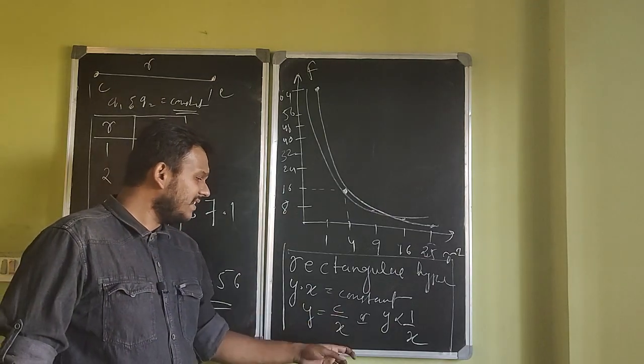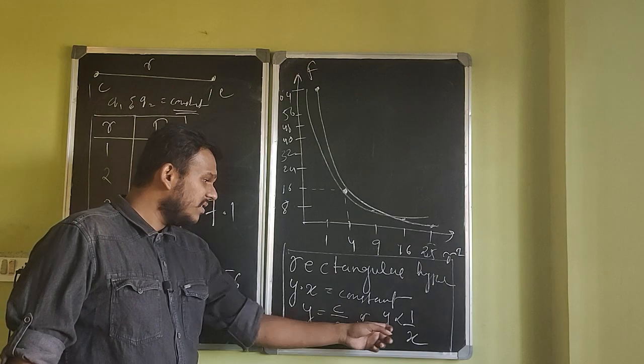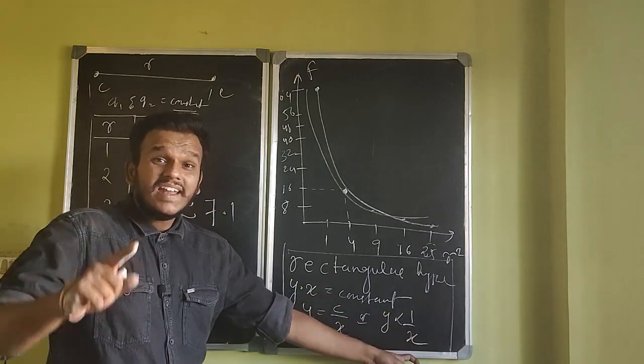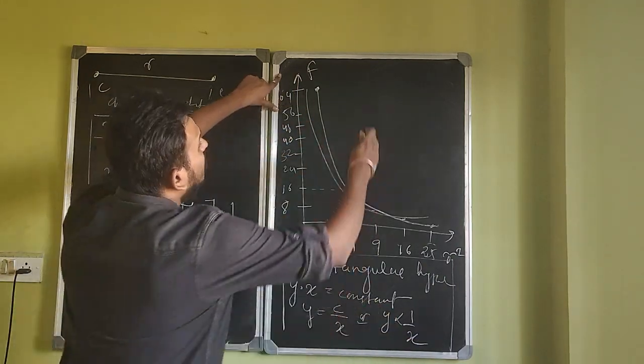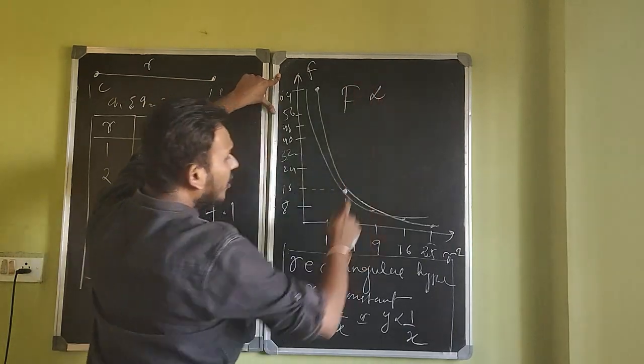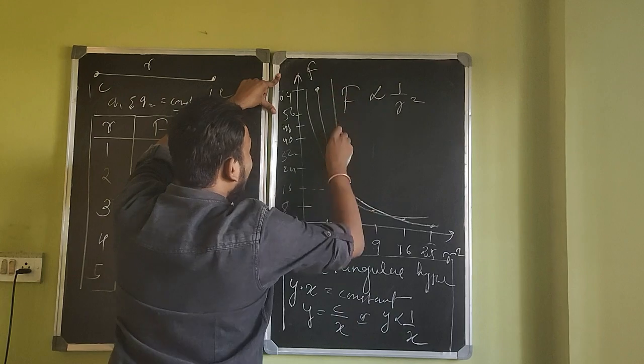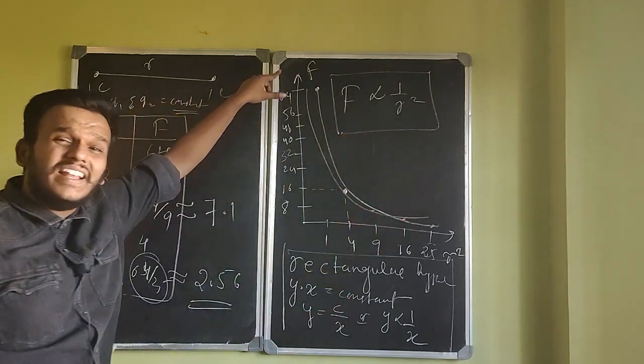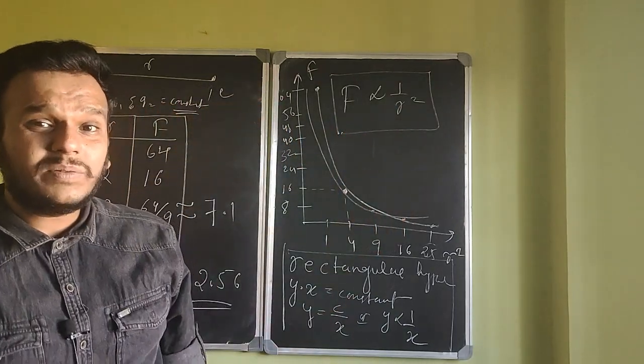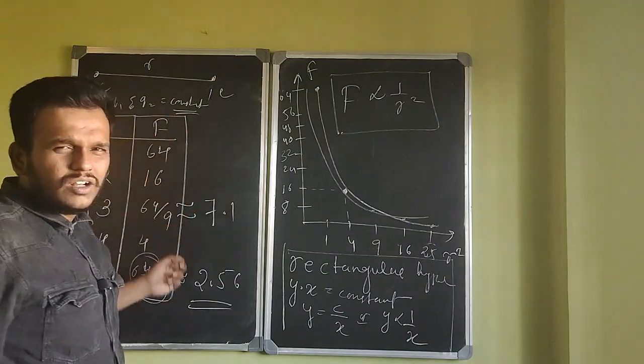So y is equal to c by x, a constant by x, or y is proportional to 1 by x. Now, what do we have along the y-axis? The force. And what do you have along the x-axis? R squared. So are you getting this from the experiments, hundreds and thousands of experiments that you have conducted? Actually, I have taken here only 5 values.